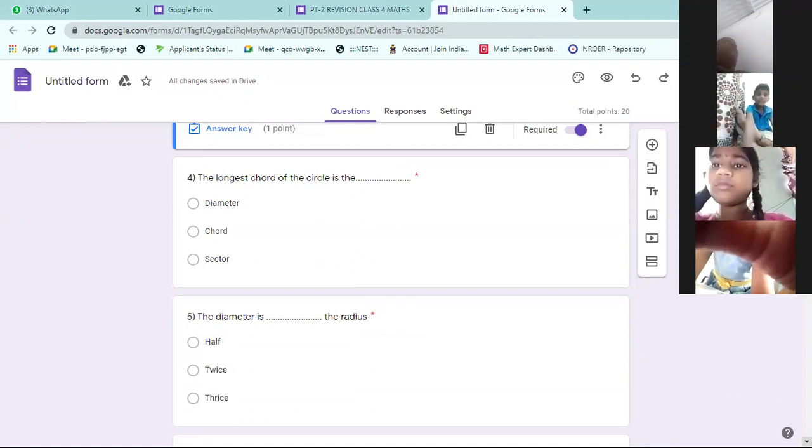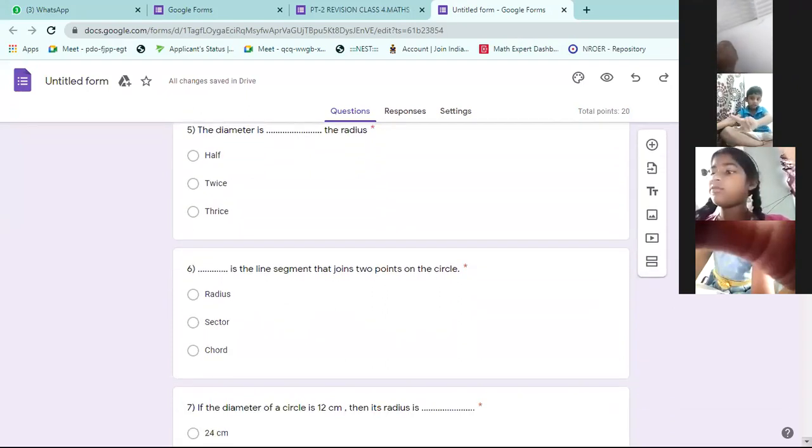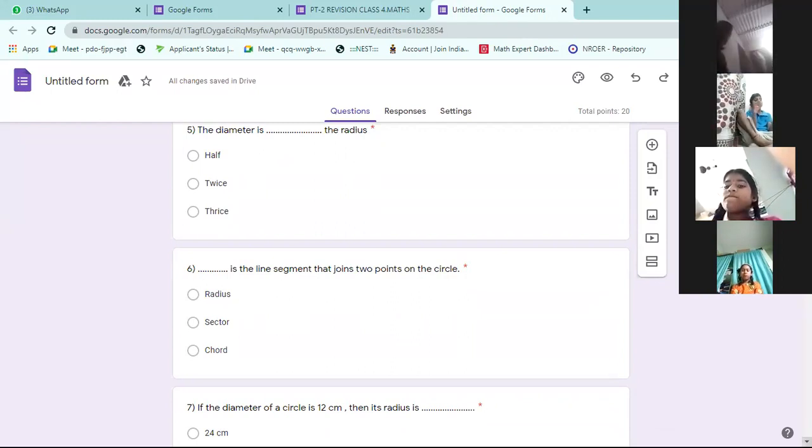What is diameter? Diameter radius relation they are asking. Sir, twice, sir. Diameter is double. Twice, double. Diameter is twice the radius. Sir, sixth one answer is twice. Diameter is twice the radius.